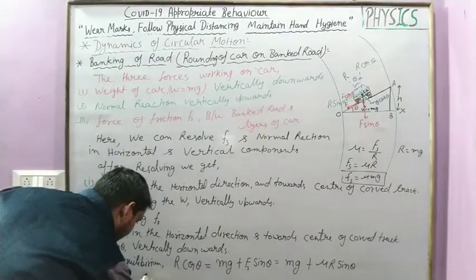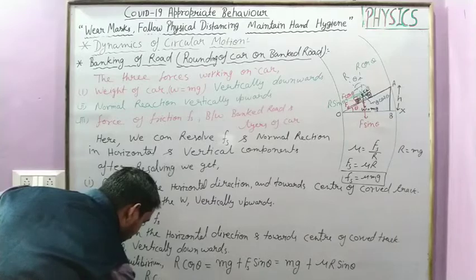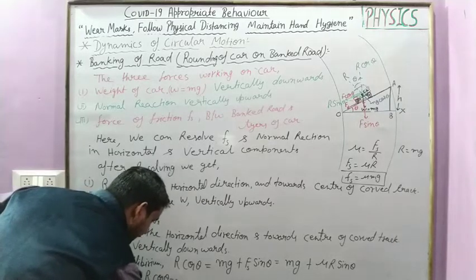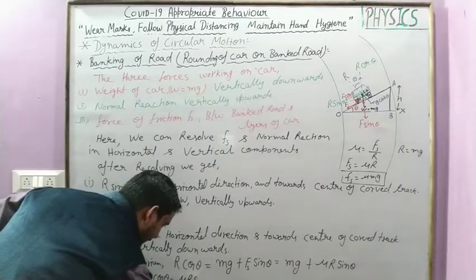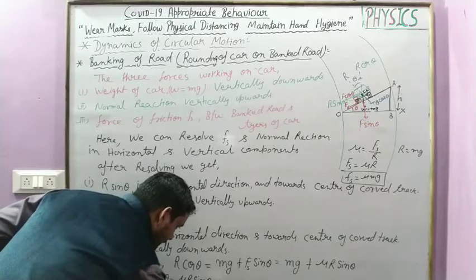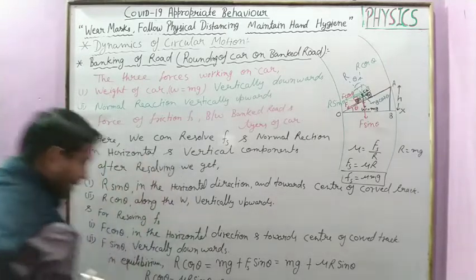We get R cos theta minus mu R sin theta is equal to mg. Clear?